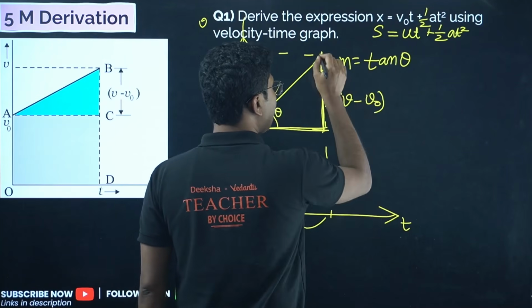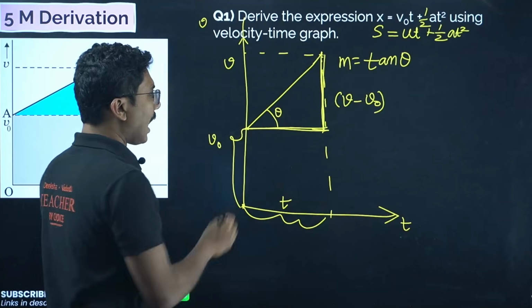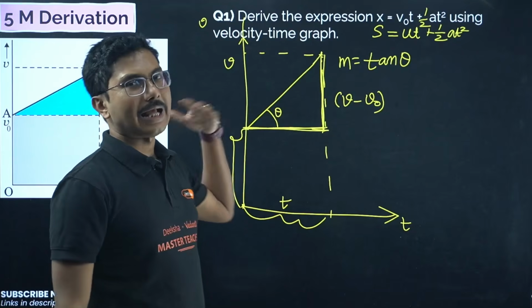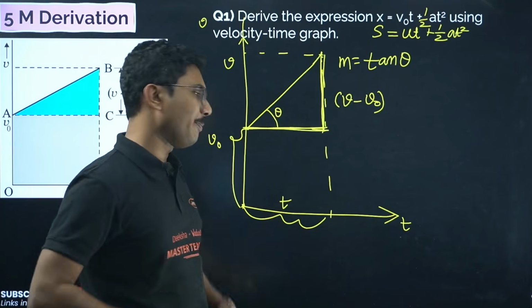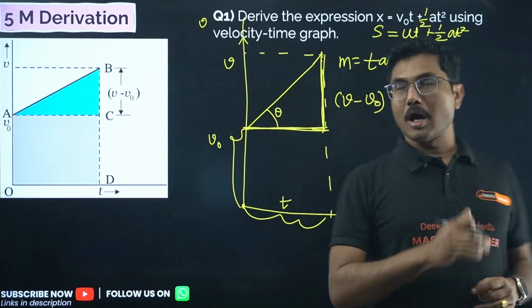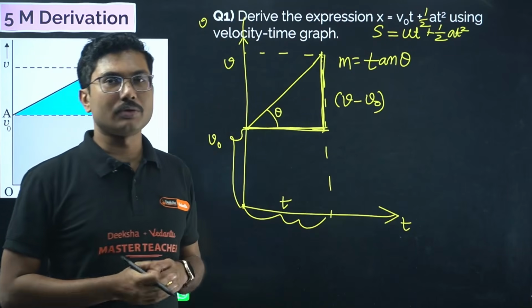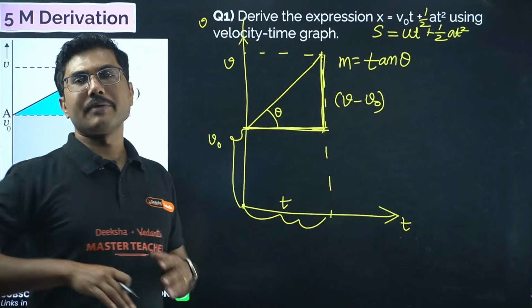And this distance is the same as time t. So from here you can calculate the slope. Finding the slope is the major thing when you are solving from a graph. Once you are done with the slope, the remaining equations are very easy and simple.